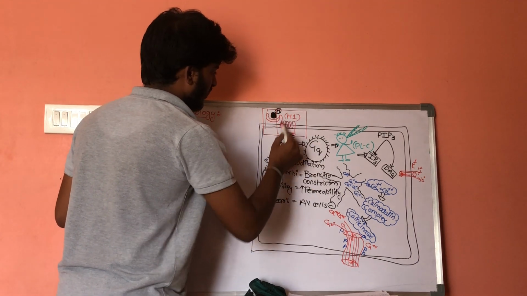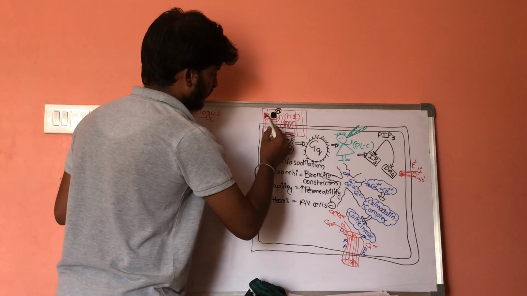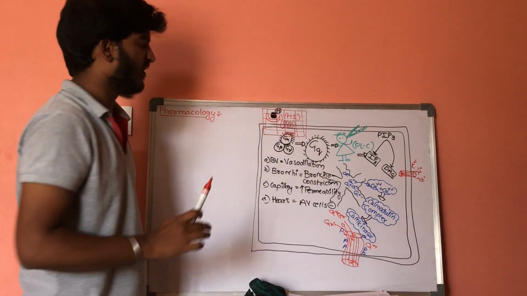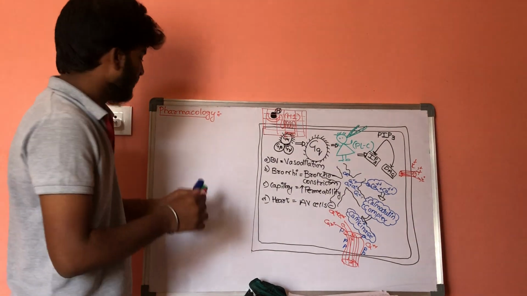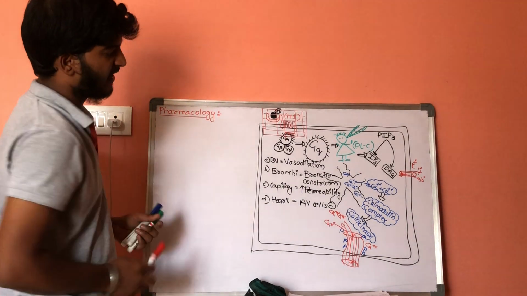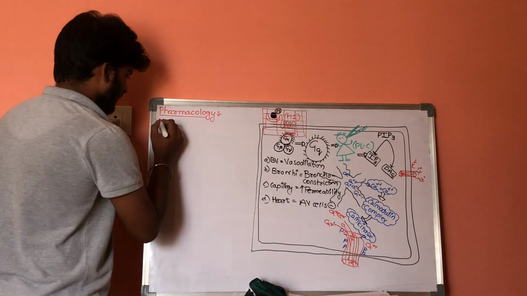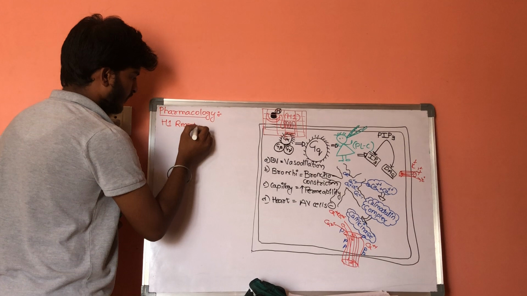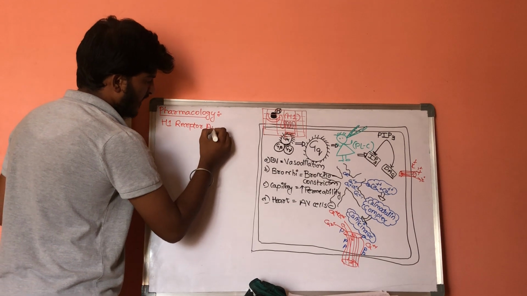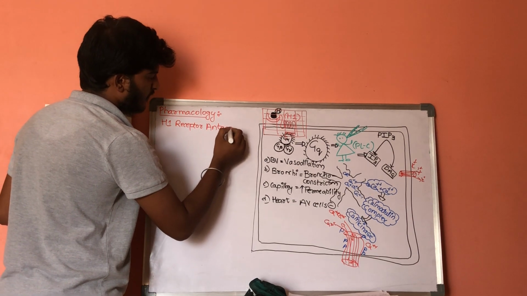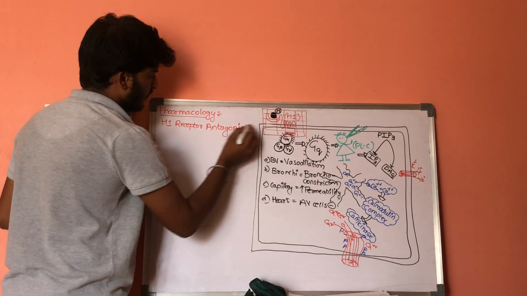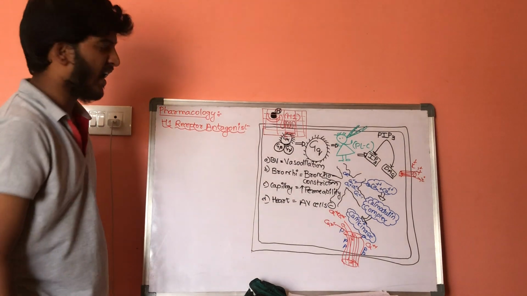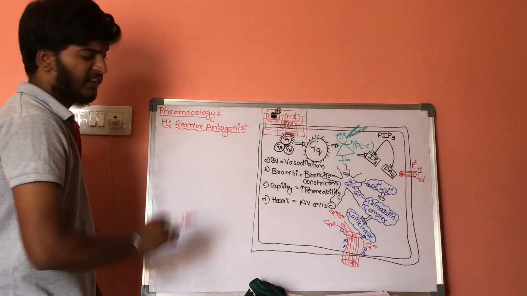So the drugs which are given in these cases are H1 receptor antagonists.